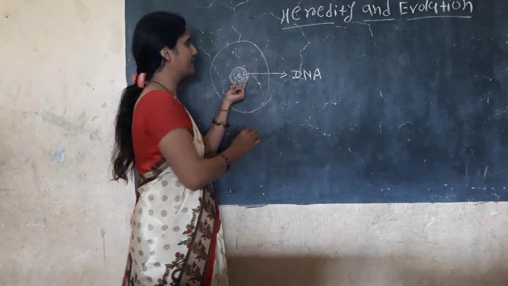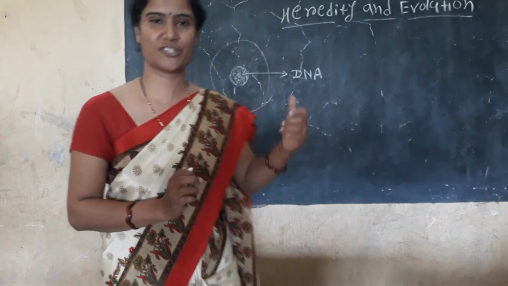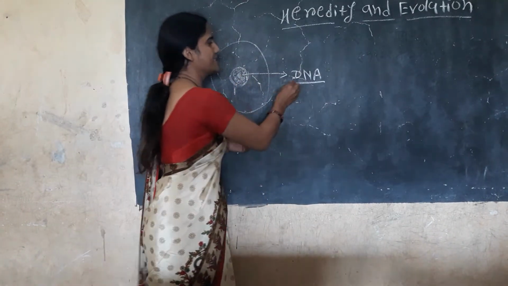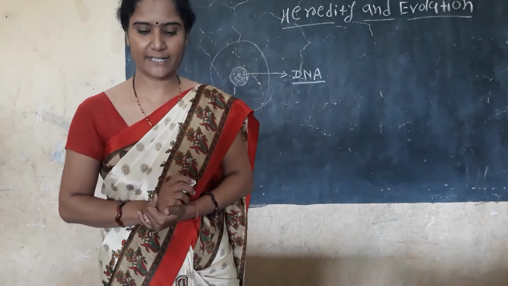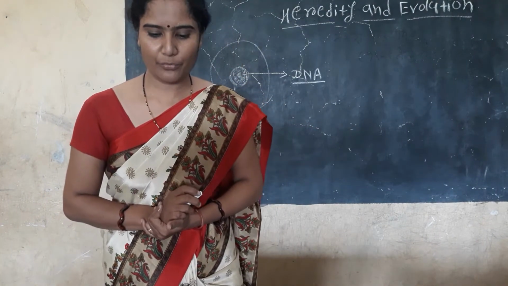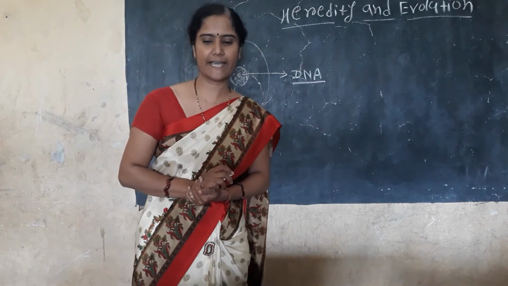You also know that chromosomes, genes, and the factor is DNA, deoxyribonucleic acid.